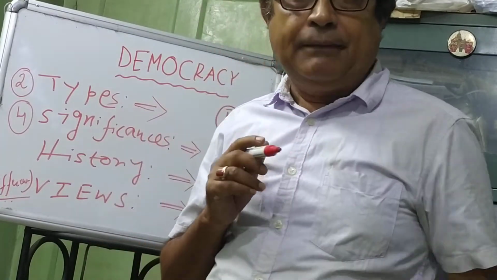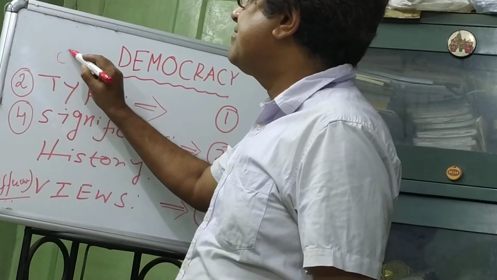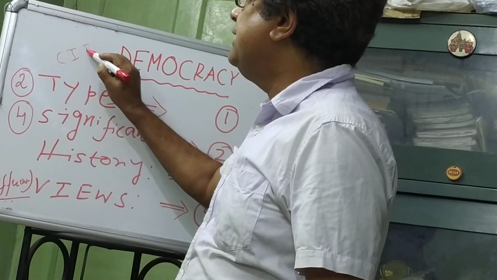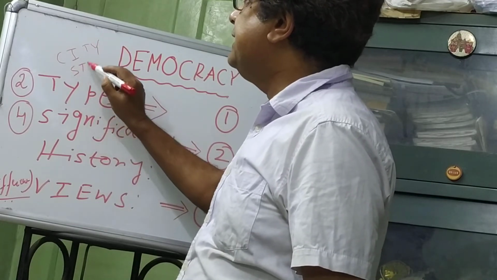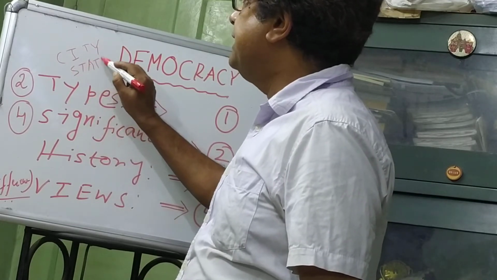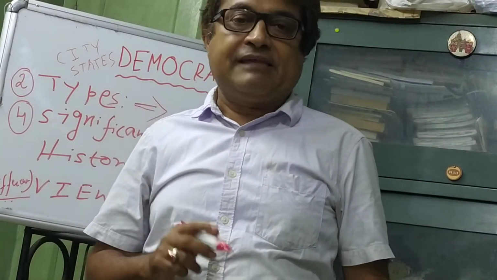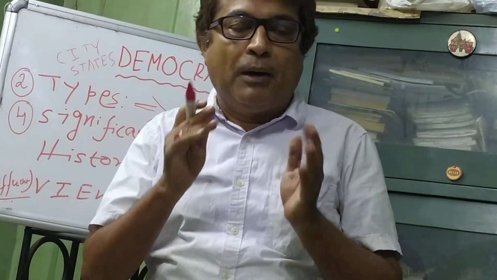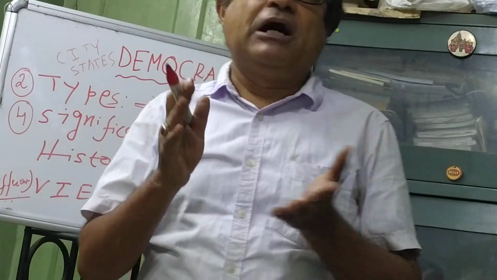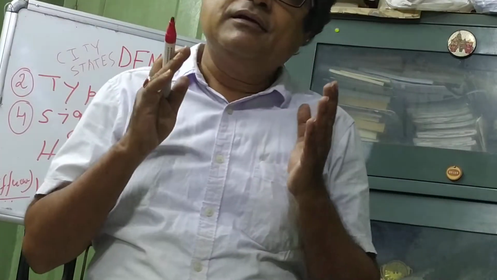Because at that time there were city-states, C-I-T-Y S-T-A-T-E-S. These states had a very small population, like 5,000, 6,000, 7,000, maximum 10,000.